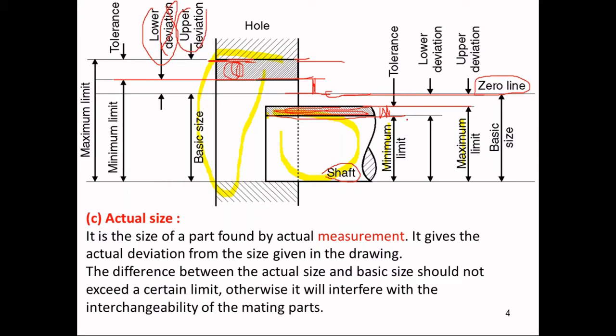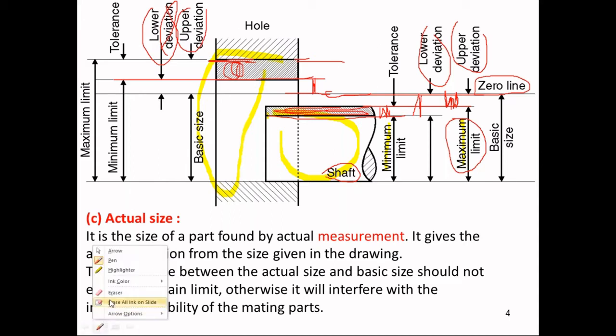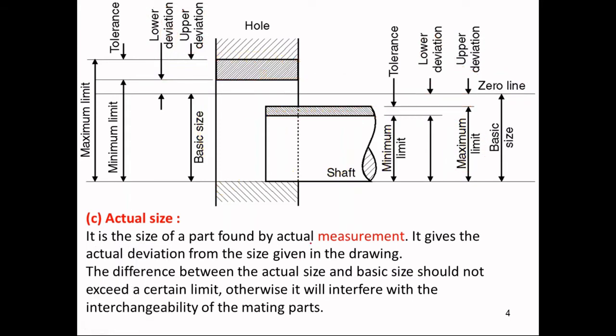In a similar case, the upper limit of the shaft over here is this one, the maximum limit. You will call this distance the upper deviation and this distance the lower deviation for the shaft. Now, try to understand why I have told you this part about deviation. What I want to explain is the fundamental deviation. Now, no word is mentioned in this diagram as fundamental deviation.